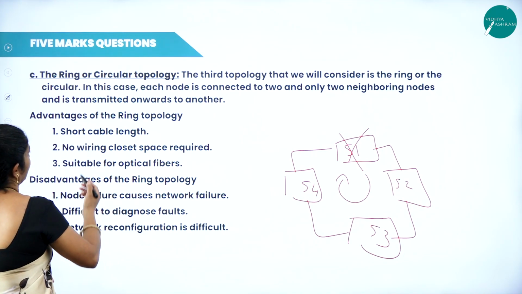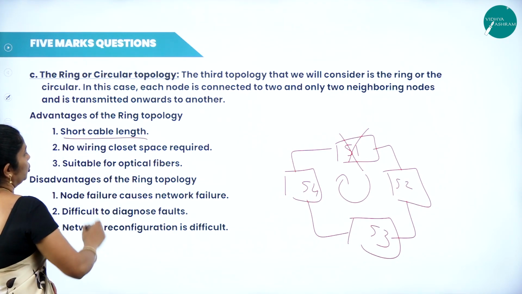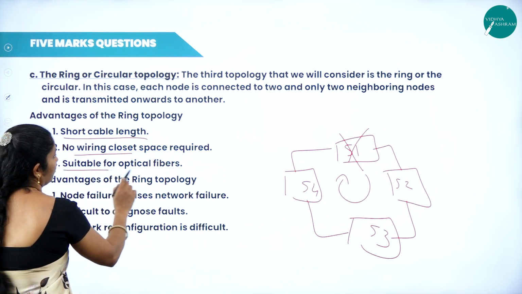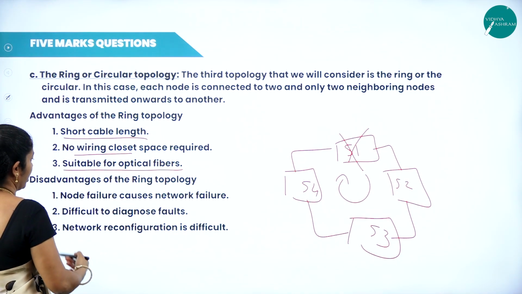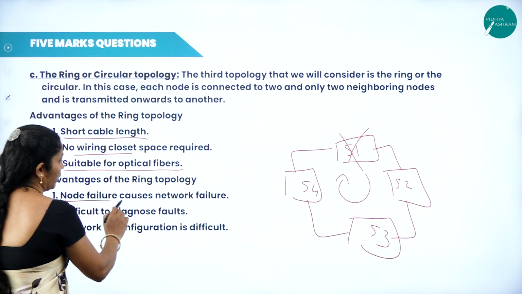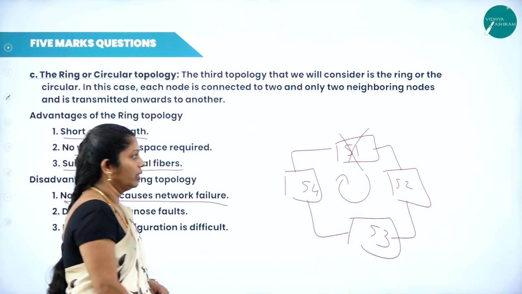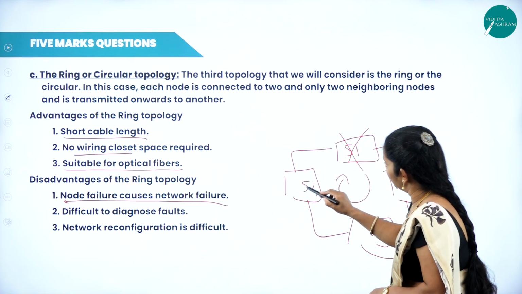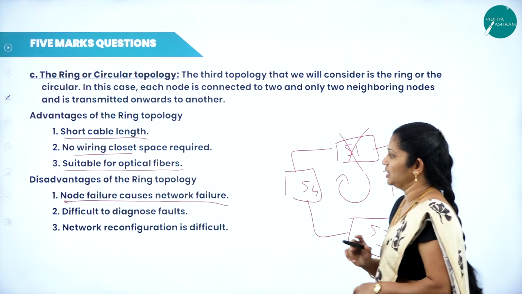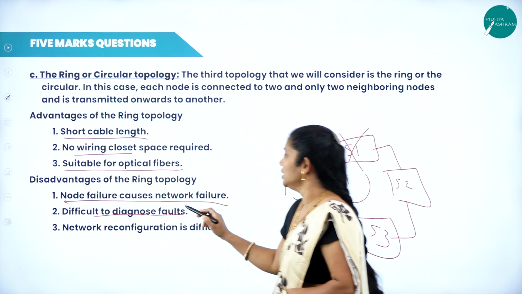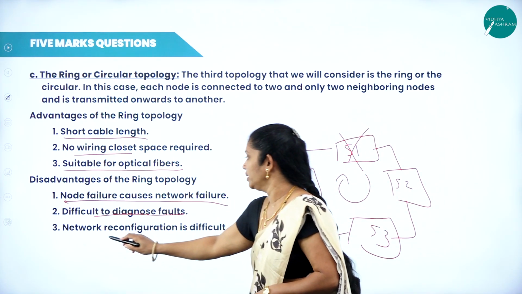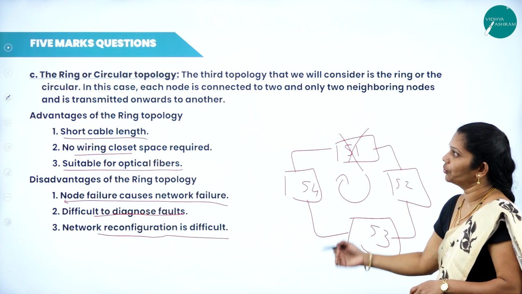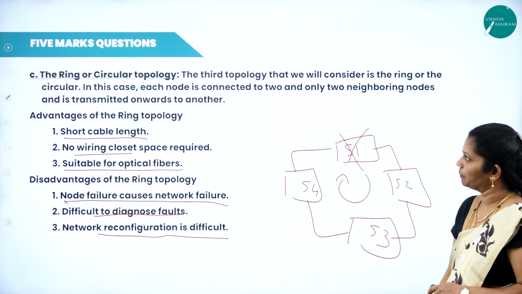When they come to advantages: short cable length, no wiring cost, less space required here, suitable for optical fibers. But when they come to disadvantages, node failure causes network failure. For example, I told you if S1 fails to process, from S4 to S2 I am not able to do any transaction. Difficult to diagnose faults here. Network reconfiguration is difficult here. These are the few drawbacks of ring topology.